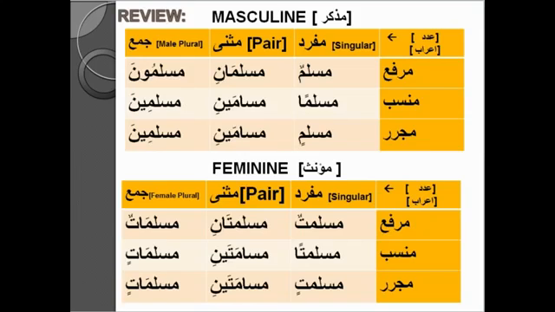Here, this was the chart, which is very important. If you can memorize this chart, that's an awesome thing you have done, because you can put almost every ism in this one, and you can convert that word into singular, pair, plural, marfu, mansub, majrur, masculine, feminine, just by knowing the ending sounds. If you don't remember what we have done, please check the previous video, because we don't have time to do it again.